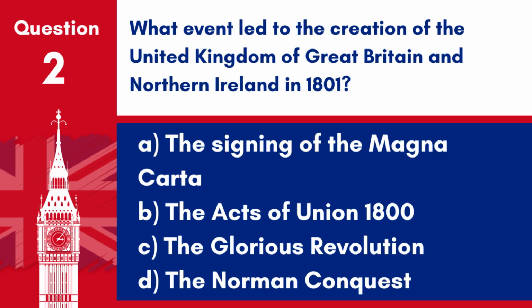Question 2. What event led to the creation of the United Kingdom of Great Britain and Northern Ireland in 1801? A. The signing of the Magna Carta. B. The Acts of Union 1800. C. The Glorious Revolution. D. The Norman Conquest. Answer: B. The Acts of Union 1800. The Acts of Union 1800 led to the creation of the United Kingdom of Great Britain and Northern Ireland in 1801.